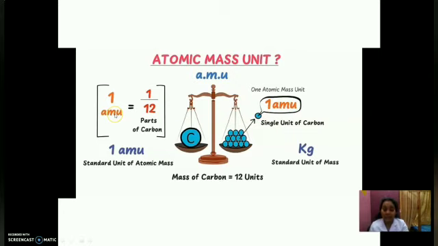We can define 1 AMU as 1 by 12 part of carbon. So 1 AMU is the standard unit of atomic mass. 1 kg is the standard unit of weight, and 1 meter is the standard unit of length. Like that, the standard unit of atomic mass is 1 AMU.